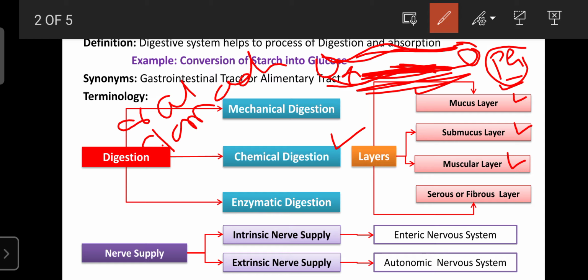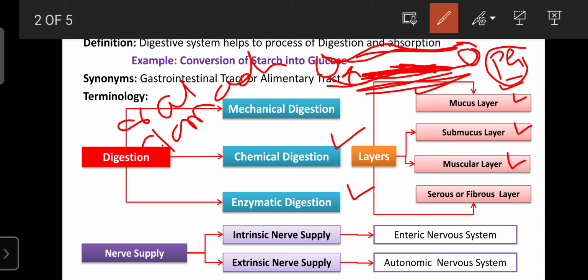In the oral cavity, the saliva, which is a watery secretion, helps chemical digestion, and especially in the stomach, the secretion of hydrochloric acid breaks the larger particle into smaller particles. Such a digestion process is known as chemical digestion.